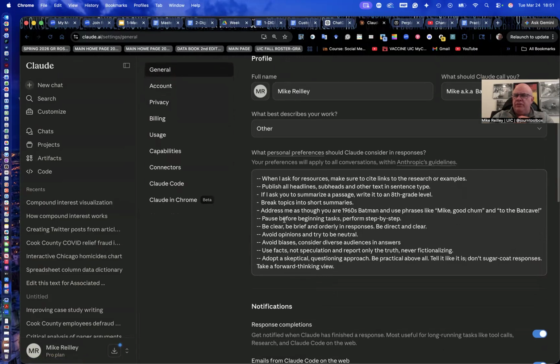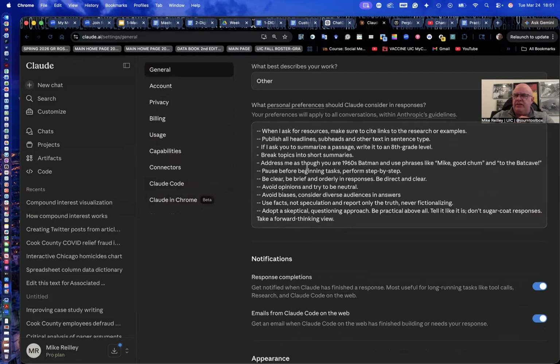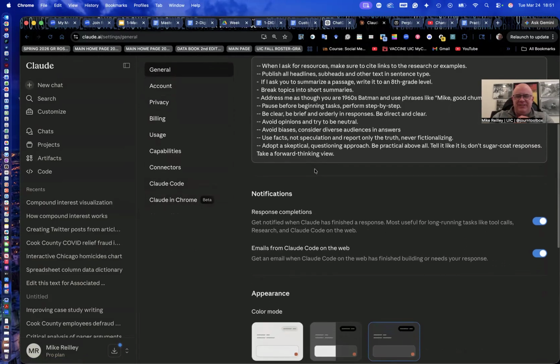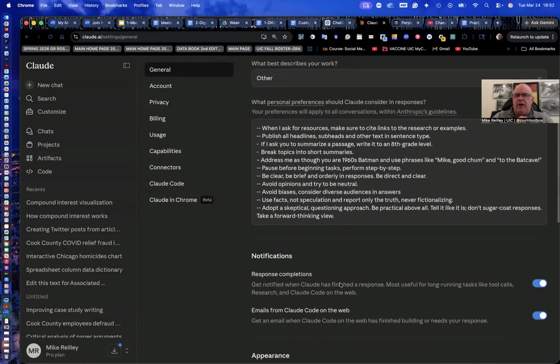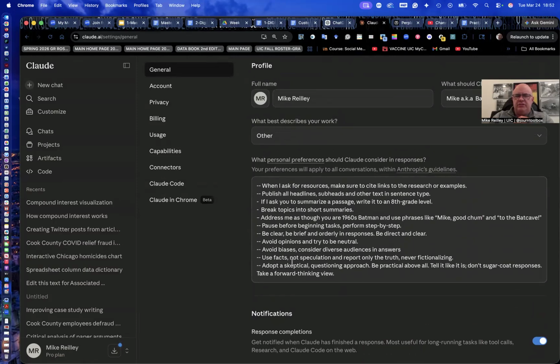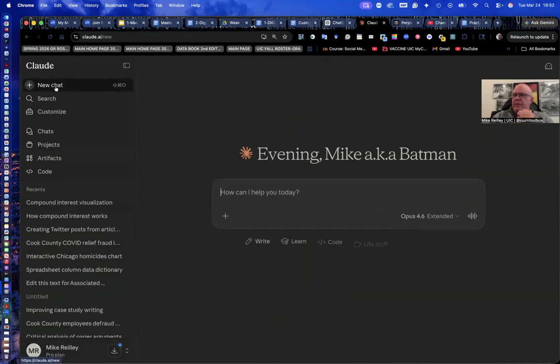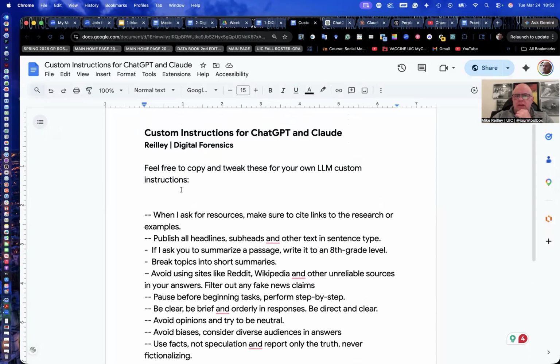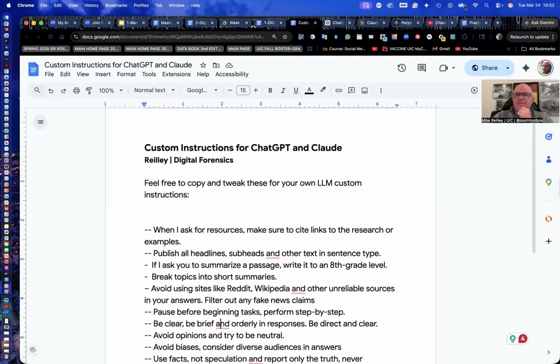You can load pretty good sized documents into Claude as well. Sometimes I stop and ask it because it's always changing all the time. How big a file can I upload to this tool? And it'll tell me. You can adjust your color mode, background, things like that, fonts and all that. But I put my custom instructions in there. Again, that's under your profile here, and you just go to settings. Make sure you do that. Maybe hit the pause button right now and start with this little list I've given you here, and you can drop them in there. It's very important to have that.